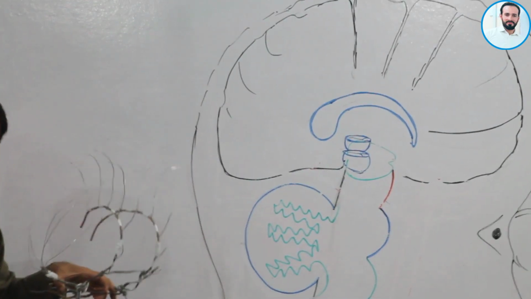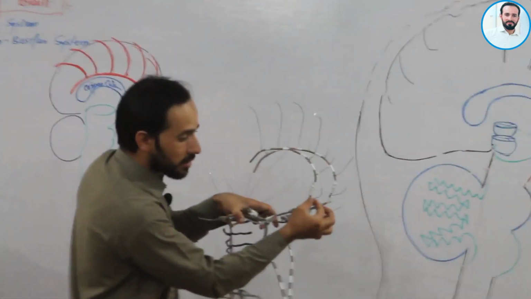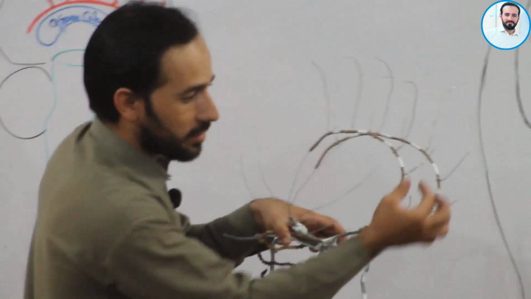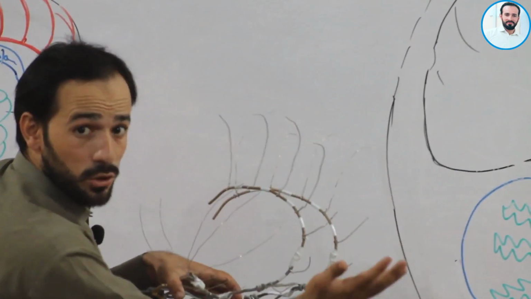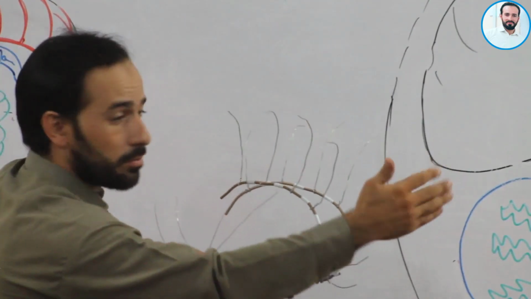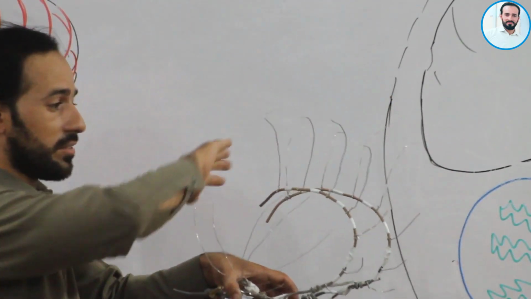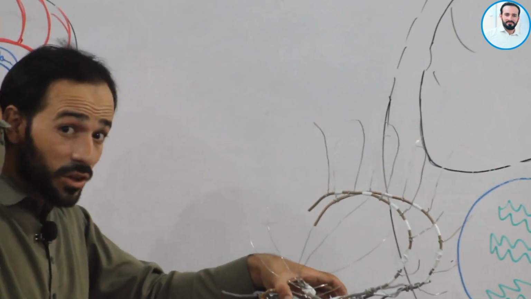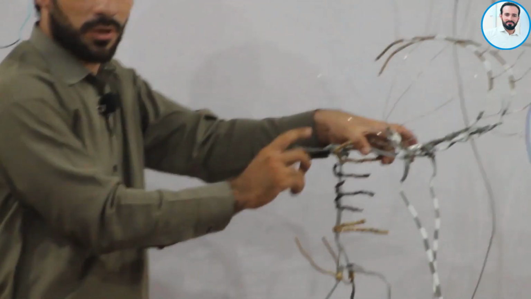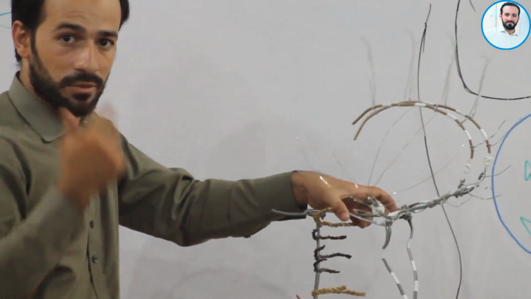Right friends? Now look carefully. These small branches, as you can see, are going towards the frontal lobe. As we know, there is the frontal lobe, then the parietal lobe, then the temporal lobe, and then the occipital lobe. Right? So to the occipital lobe, there are branches from the posterior cerebral arteries, which we will discuss.